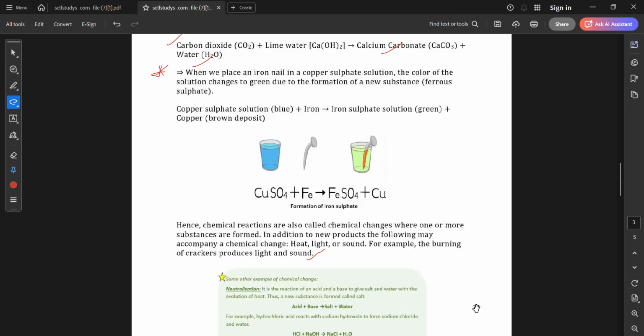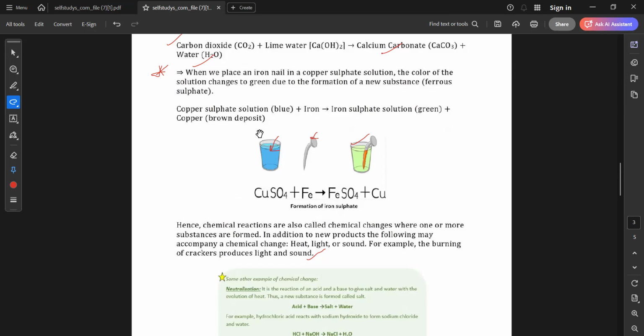Okay, what did you understand from this? Ayushi, explain to me. Ma'am, if I put an iron nail in a copper sulfate solution, the color will change into green because copper sulfate is blue. Okay, so on placing the iron, we are getting green, because the color of copper sulfate is blue naturally. Okay, next. For a new substance, we get the color change. Then the copper sulfate solution is blue. You have told this now.